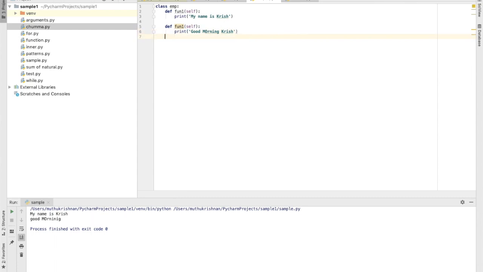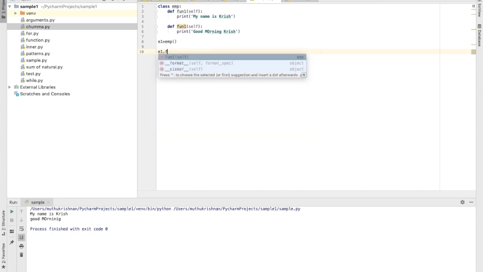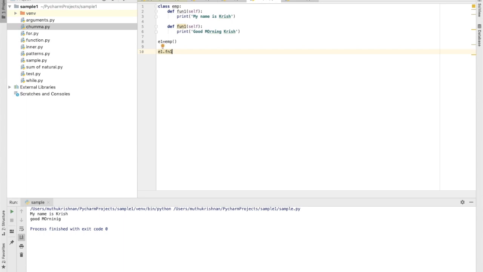Now I have created a class, so I'm going to create an object for the class. How can that object be created? Normally, I can write E1 equal to EMP. I'm creating an object E1 for the class EMP.